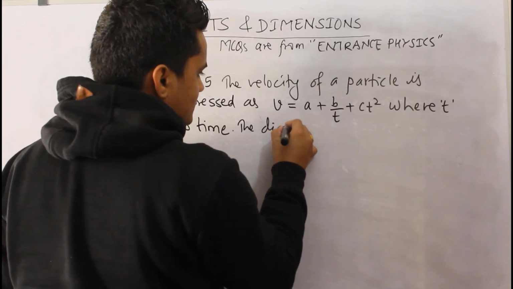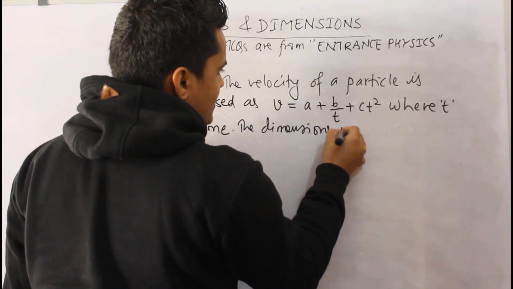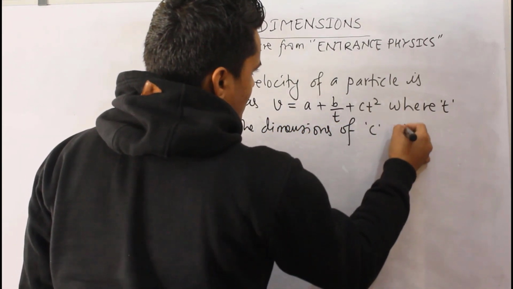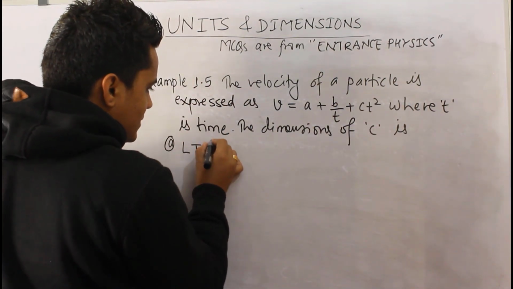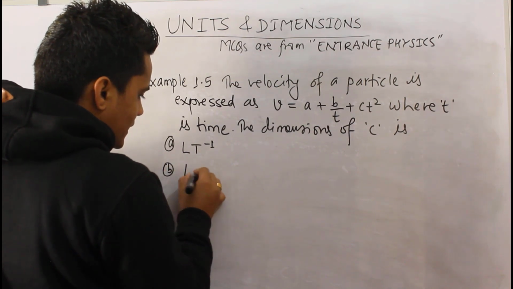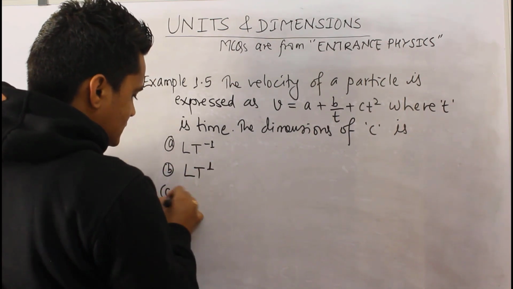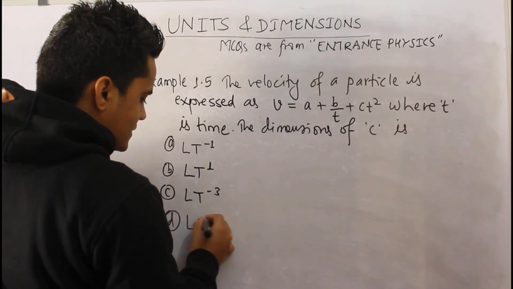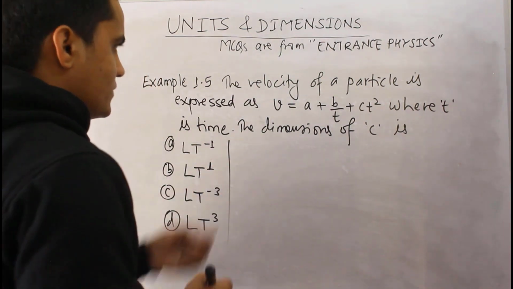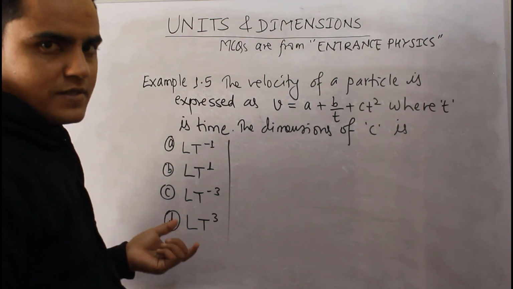The dimensions of c is, the options are L t raised to the power minus 1, L t raised to the power 1, L t raised to the power minus 3, L t raised to the power 3. So this is the question and these are the options given.